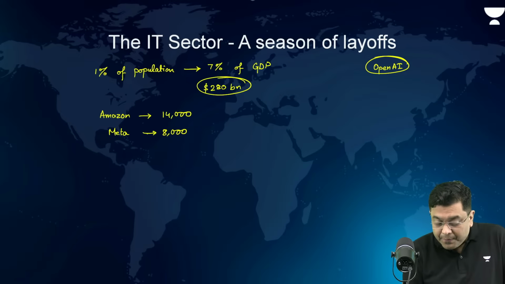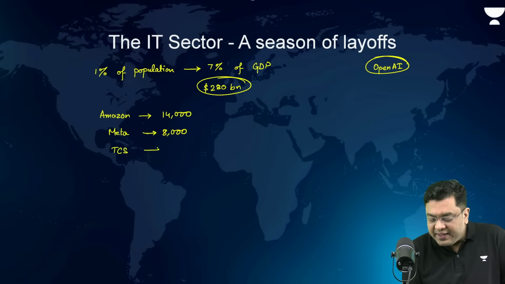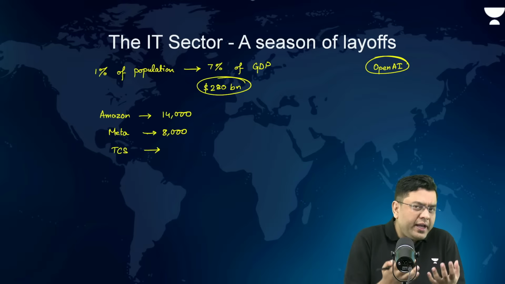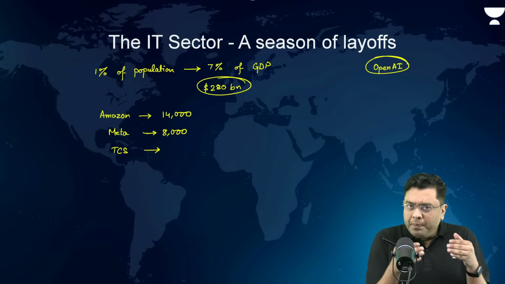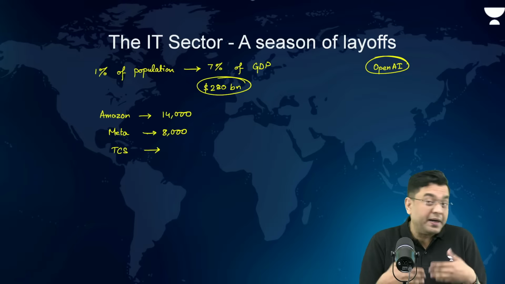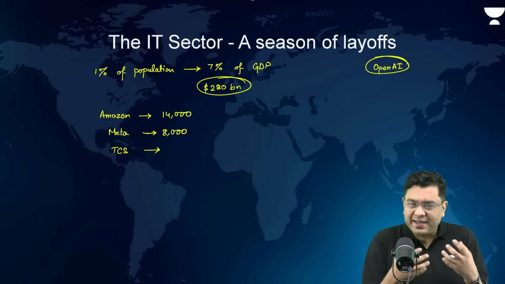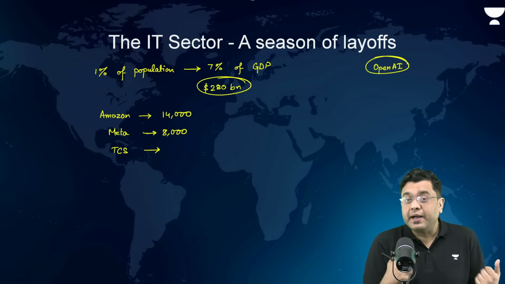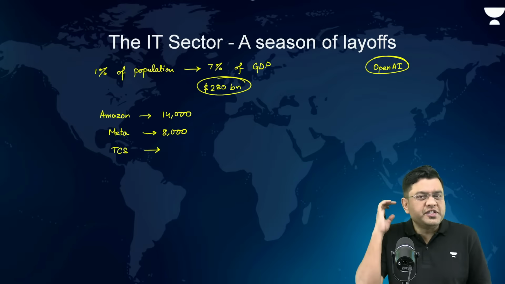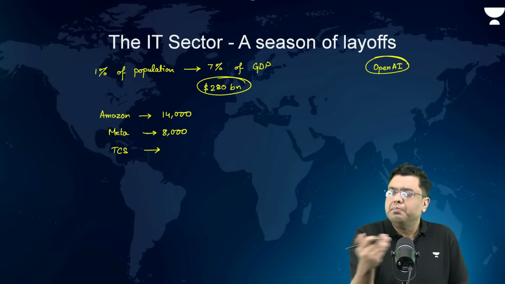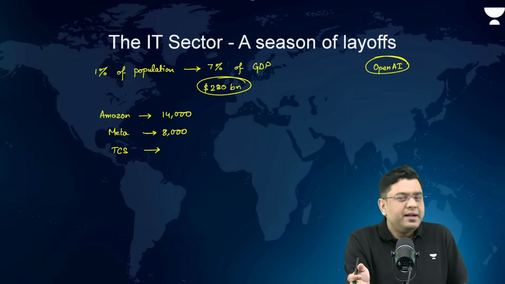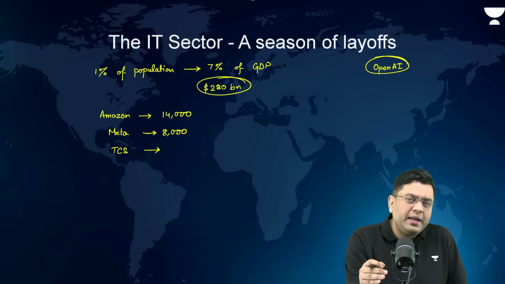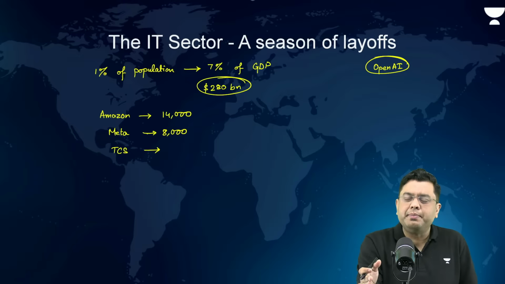Then TCS. Now, the domestic companies had largely kept themselves insulated or isolated from this global trend of mass layoffs. But now, even these domestic companies, that is TCS, Infosys, etc., are also facing the brunt of this disruptive tech. Now, all this layoff which is happening is not going to be a sudden mass layoff, that one fine day TCS has fired 30,000 people. No, it is what the industry basically tells us, that it is going to be a phased out manner of layoff.